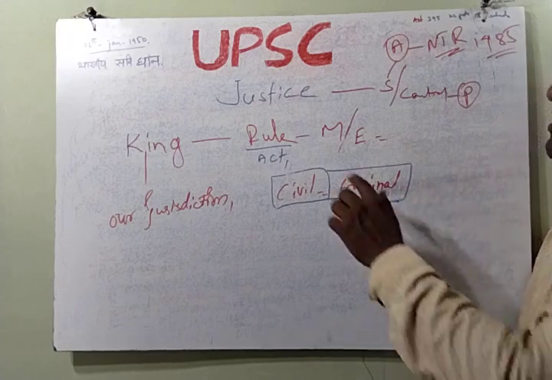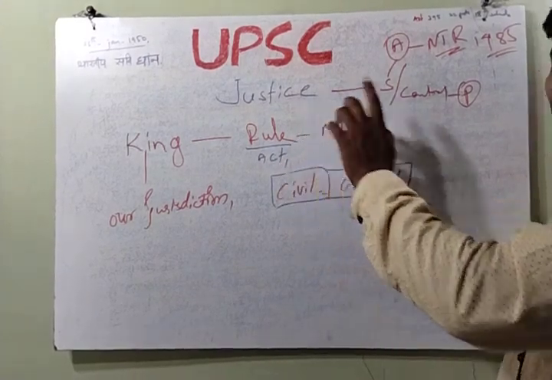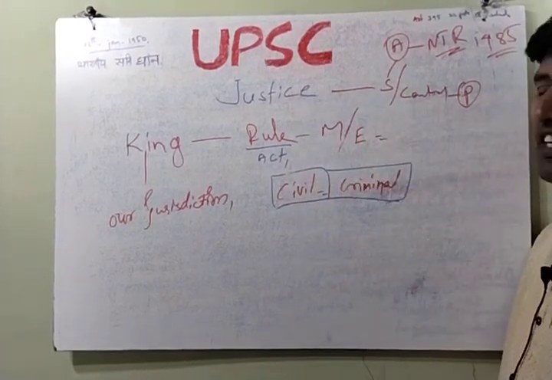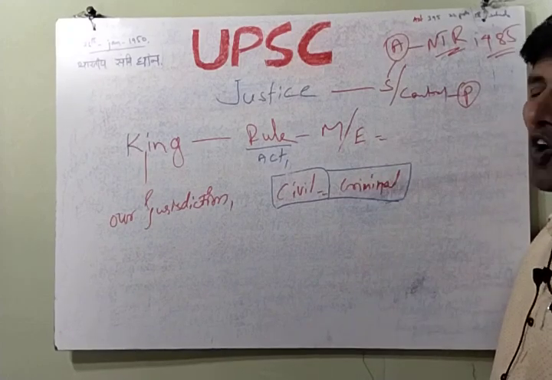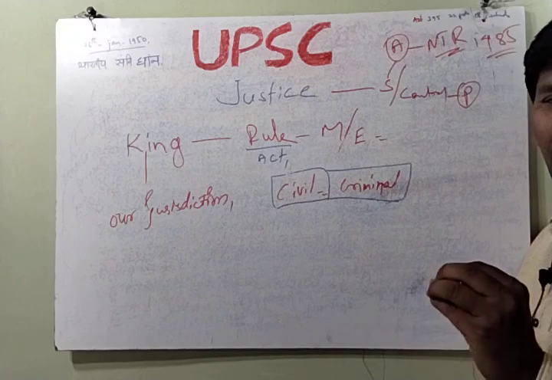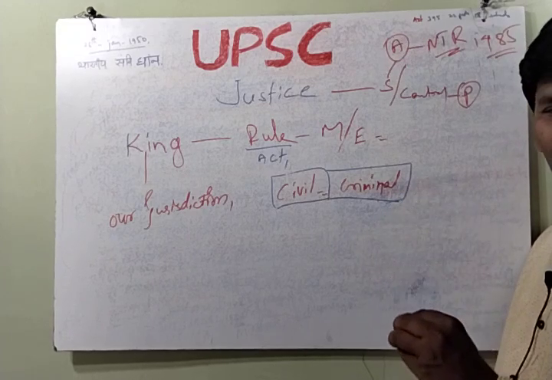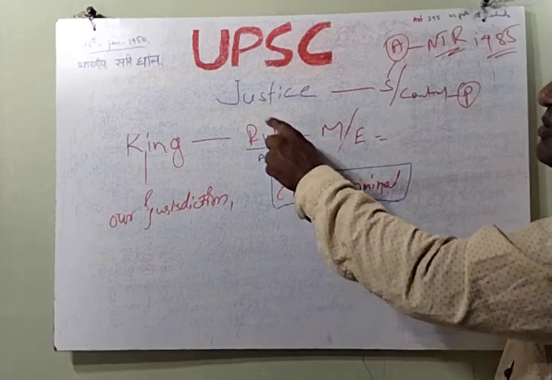Justice is given under the act and law. How is the act created? In Parliament, the Lok Sabha and Rajya Sabha pass it by a two-thirds majority, then the act is enforced and implemented as justice.